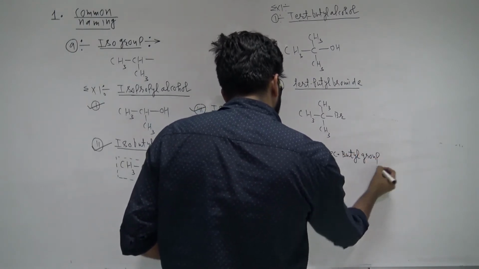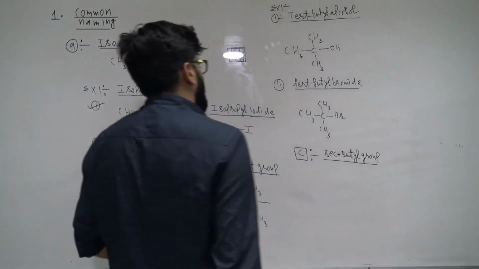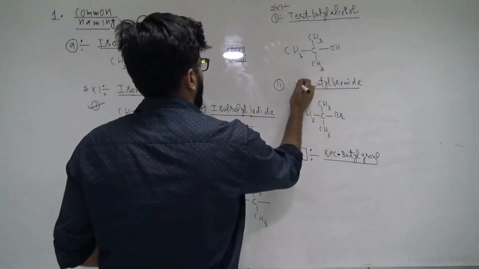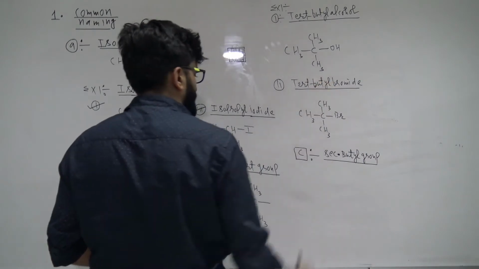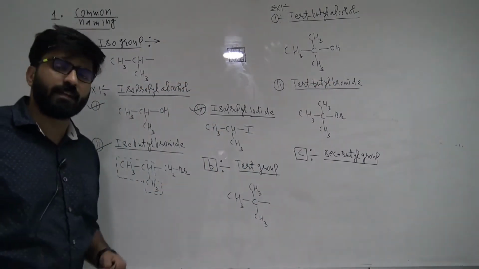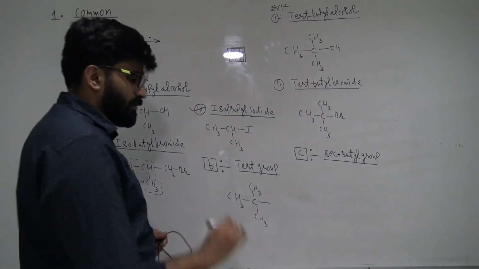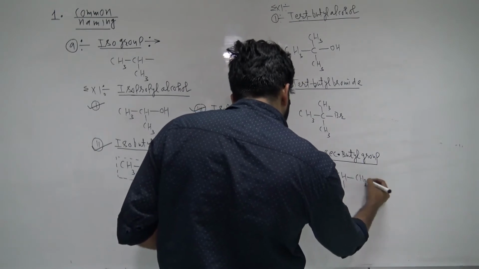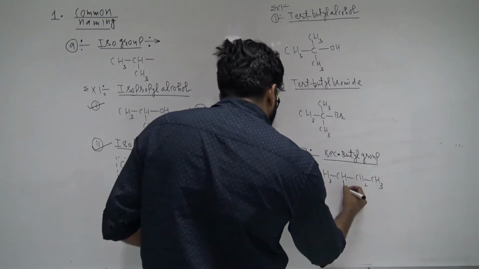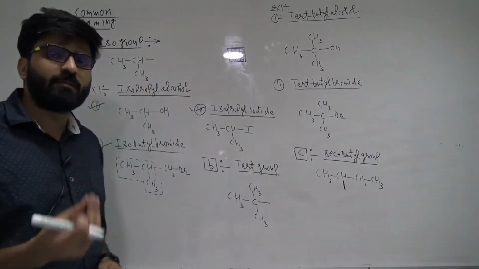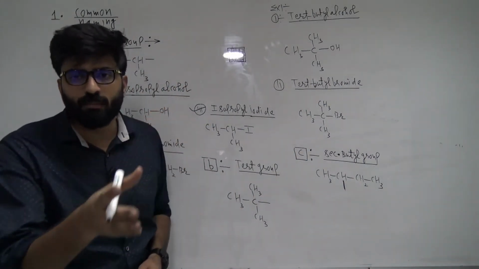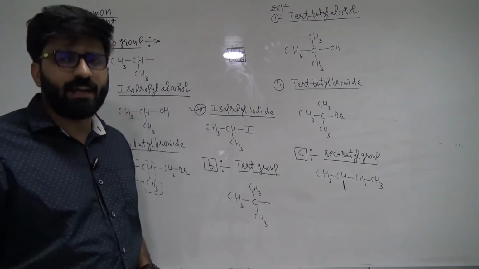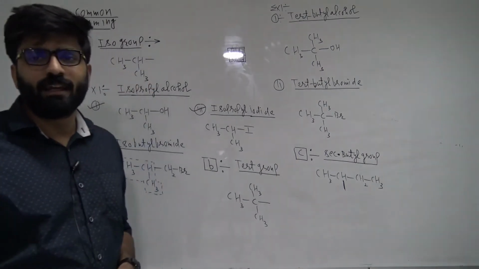secondary butyl group. What is it? It is secondary butyl group. This is very famous and very important. Many students make mistakes, so listen, what is secondary butyl? Butyl has how many carbon atoms? 4, yes or no? 4. So when the second carbon atom of the butyl group is attached to the main chain, or if you add something on the second atom, we can also call it secondary butyl in the common naming system.